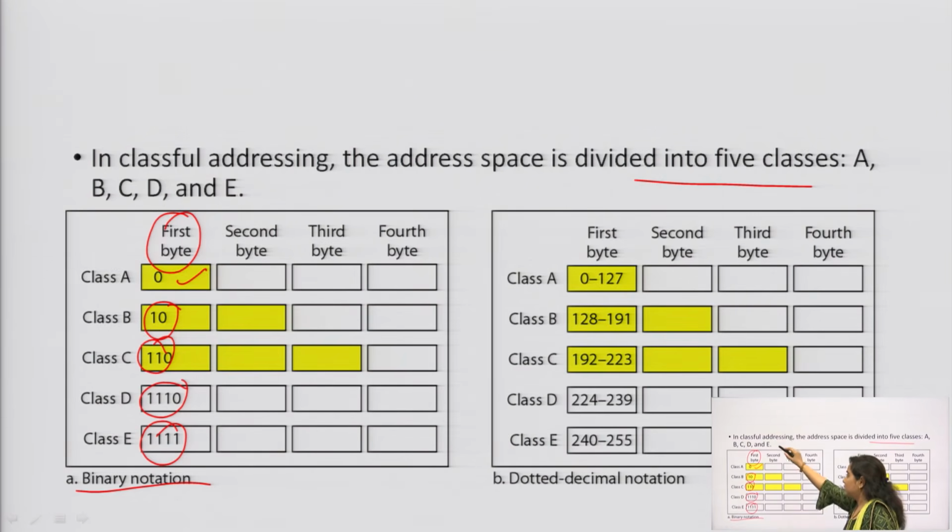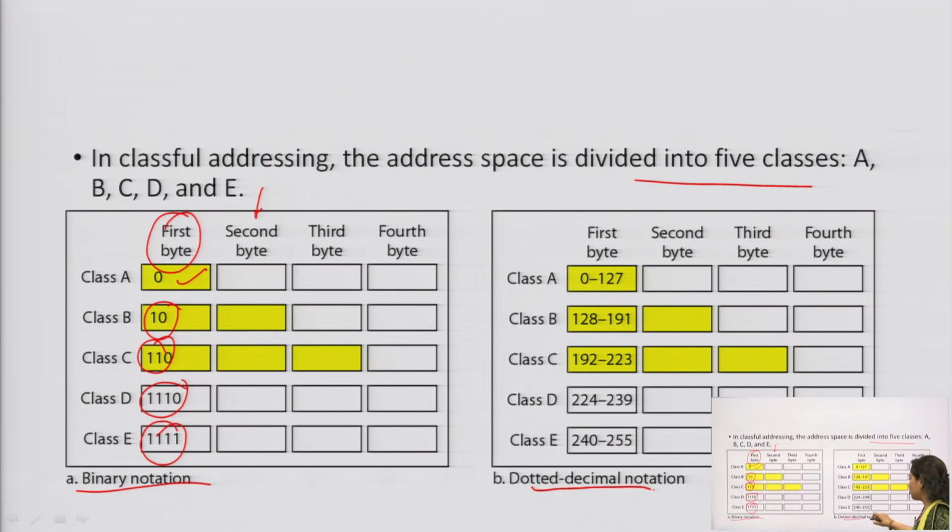Now, the second byte is not fixed, the third byte is not fixed and the fourth byte is not fixed. In case of binary notation, a particular type of data has to be considered, and it signifies which particular class it will follow: for 0 it will be class A, for 1 0 it will be class B, for 1 1 0 it will be class C. So, this is the case.